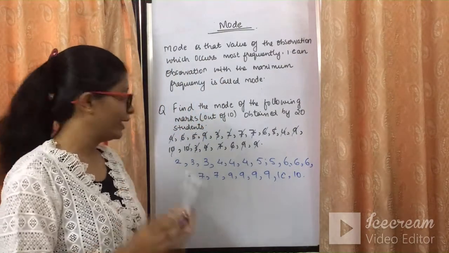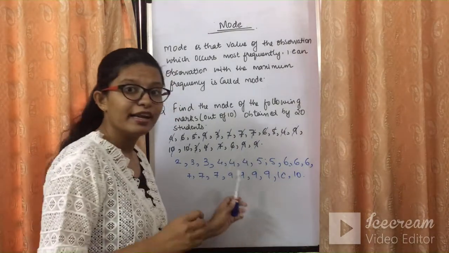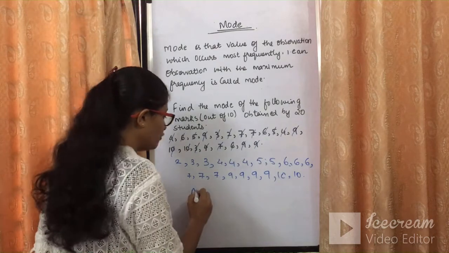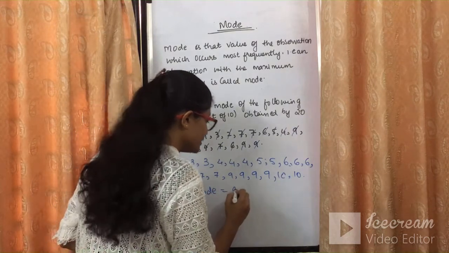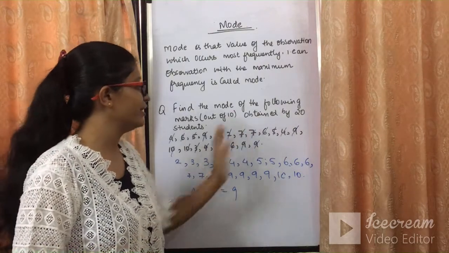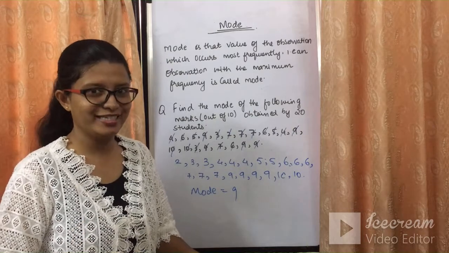Now you can make out very easily. The number that is occurring most frequently is 9. Number 9 is occurring 4 times in the observation. So the mode for the given observation is 9. We will treat the central tendency for the 20 students as 9 marks out of 10, which is quite a good result, I can say.